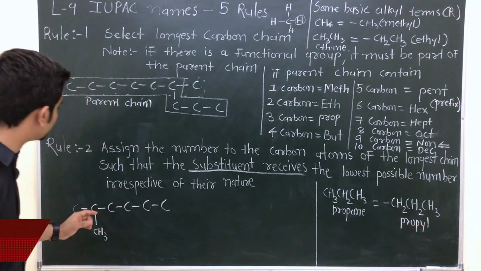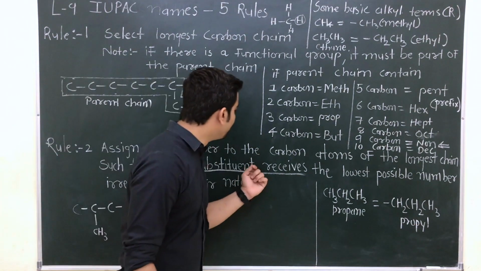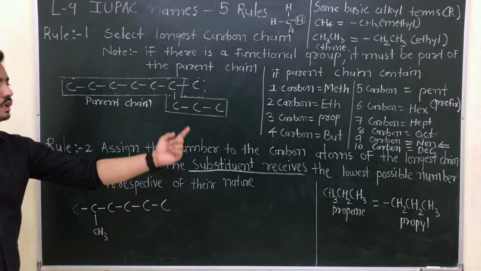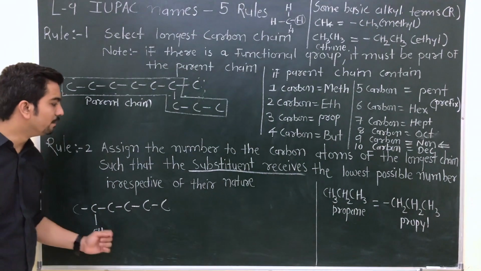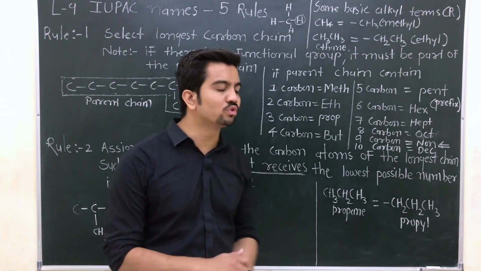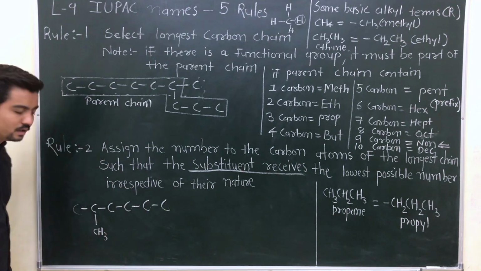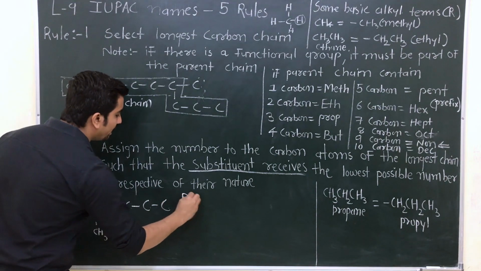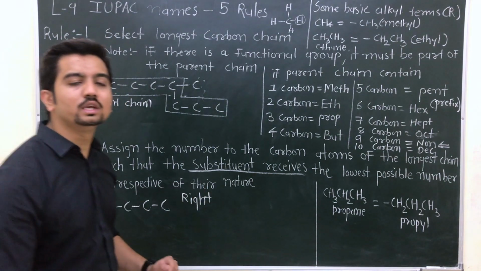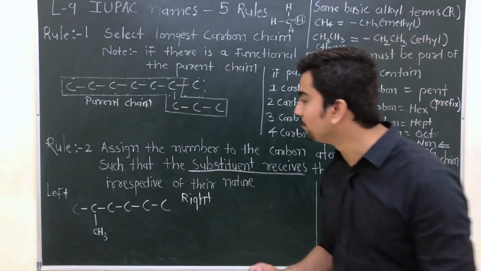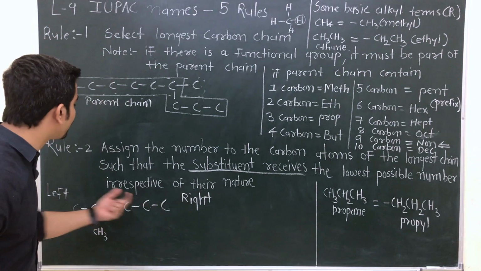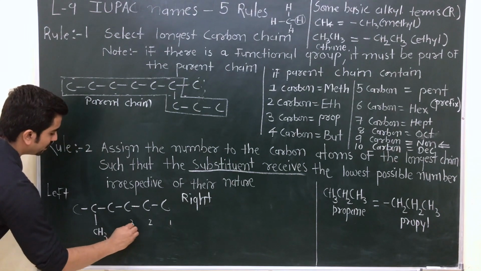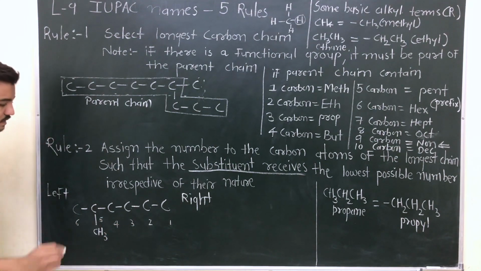Clear? So now in rule number 2, assign the number to the carbon atoms of the longest chain such that the substituent receives the lowest possible number irrespective of their nature. What you have to do? Now you have to number this chain. Clear? This side is the left side for me. This side is the right side for me. Now I have to give the number. There are 2 possibilities. Suppose I give from the right side, then number 1, 2, 3, 4, 5, 6.